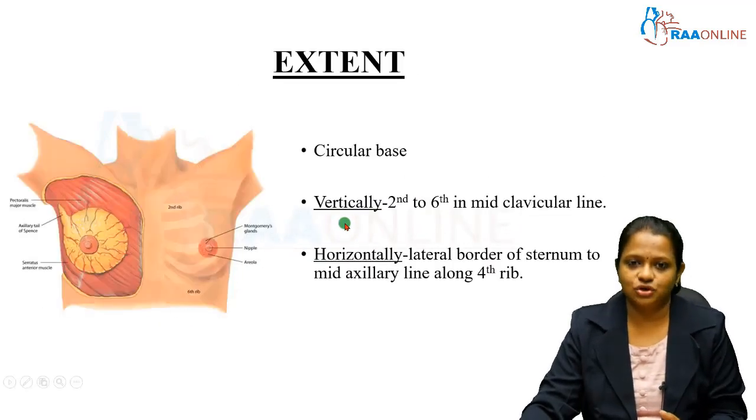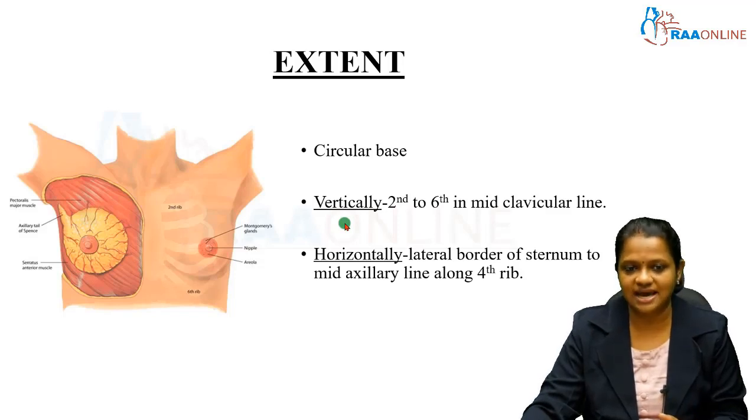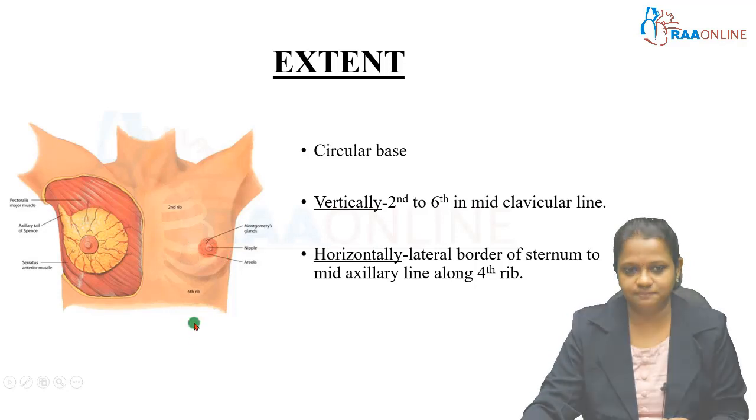The extent of the breast may vary in individuals, but the base of the breast has a constant location. The base, which is circular in shape, extends vertically from the 2nd to the 6th rib along the mid-clavicular line and horizontally from the lateral border of the sternum to the mid-axillary line along the 4th rib. The level of the nipple also varies, but it is constantly present along the 4th rib.